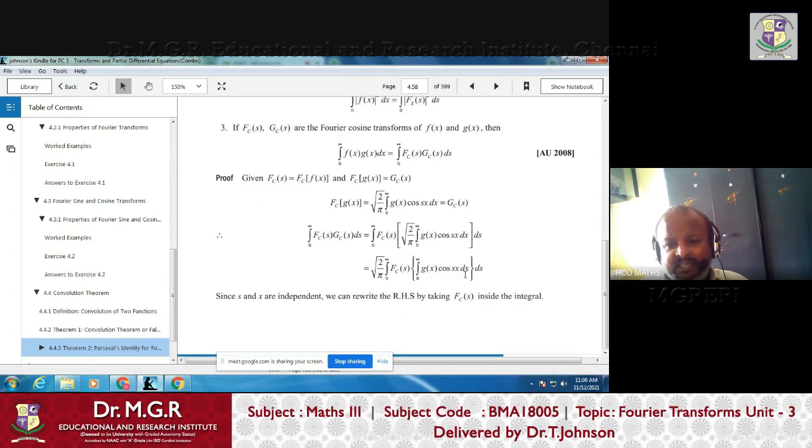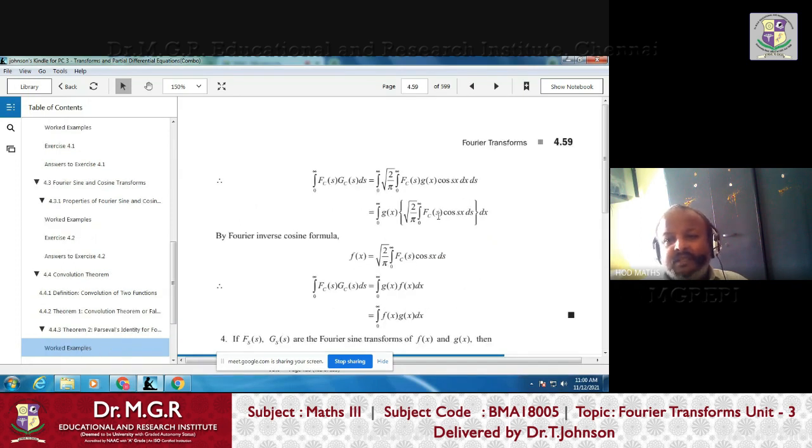You take ds inside and take dx outside. If you take ds inside, all the functions related to s should come inside. So F_c(s) is a function of s, so it comes inside. Cos sx is a function of s, so it should come inside ds. Or you take dx outside. If you take dx outside, only functions related to x can be taken outside.